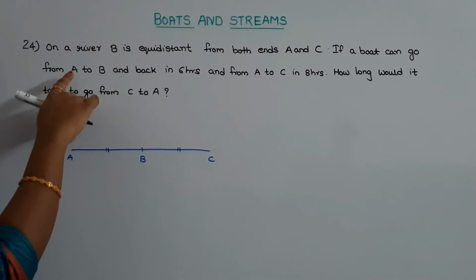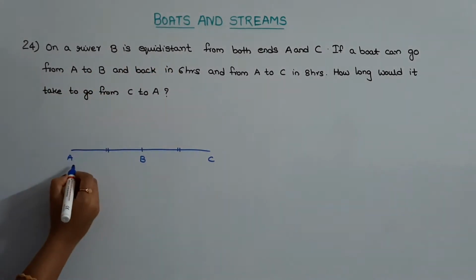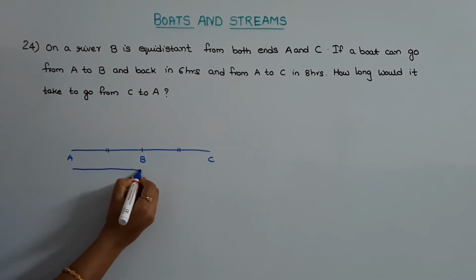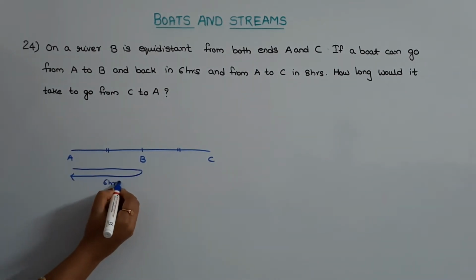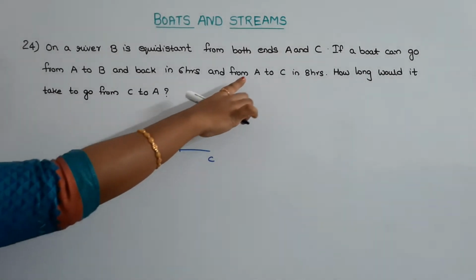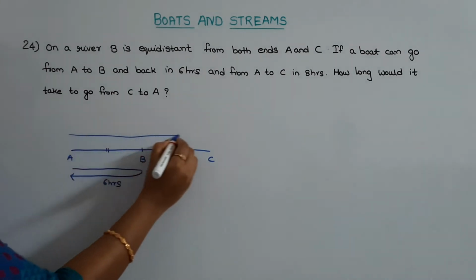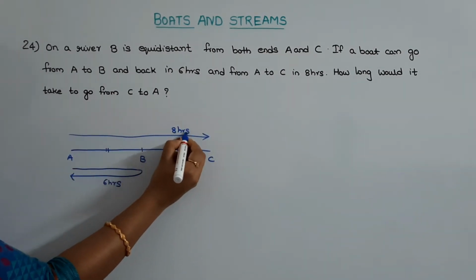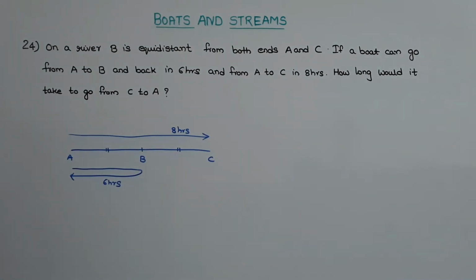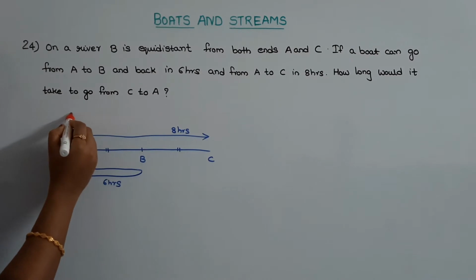Now they have given the time taken by a boat to go from A to B and back to A as 6 hours. Time taken by the boat to go from A to C is given as 8 hours. We need to find out the time taken by the boat to go from C to A.